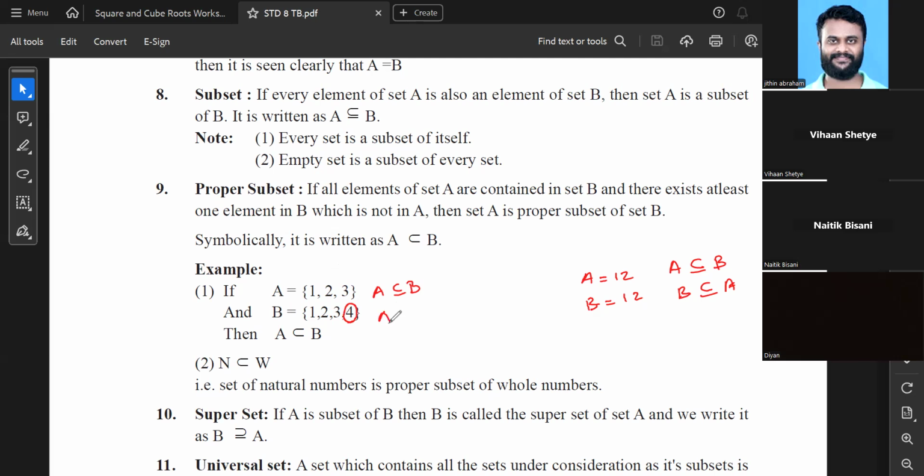Now since it is having an extra number, वो तो subset है ही, but ना ही सिर्फ subset है, वो एक proper subset बन जाता है. Do you understand? Yes, sir, understood. So every proper subset is a subset, but every subset is not a proper subset. Correct.